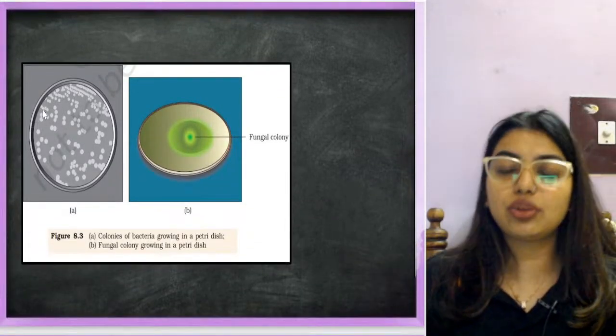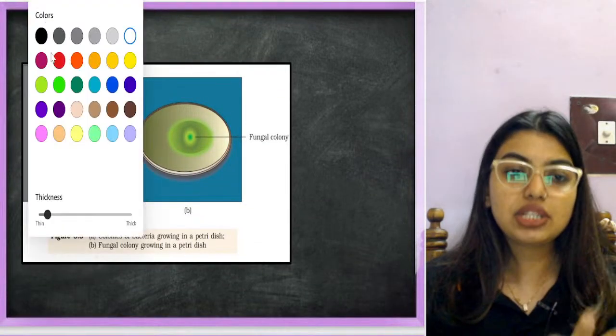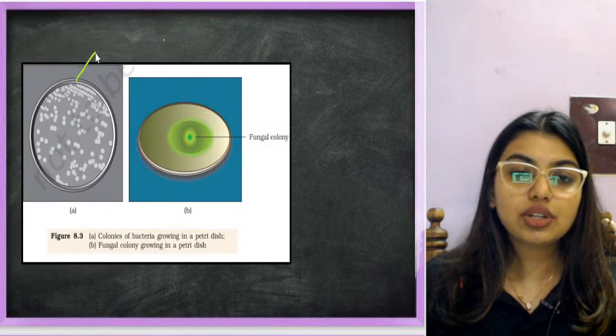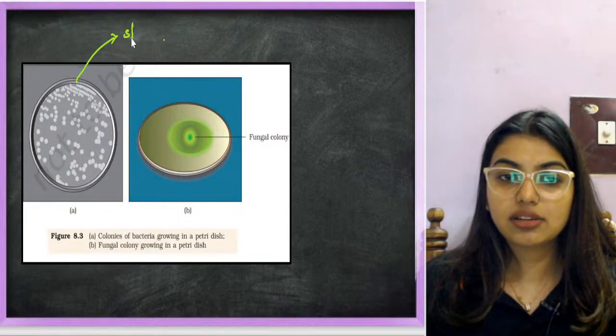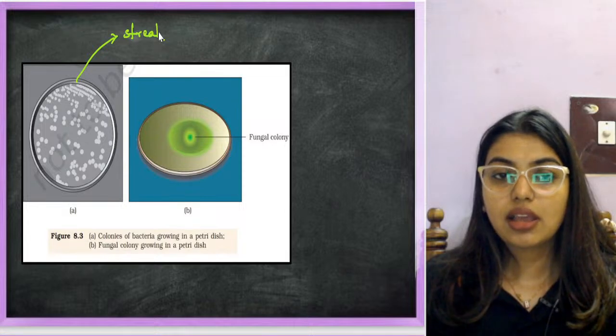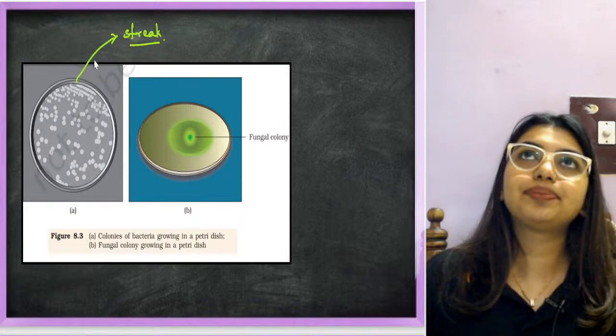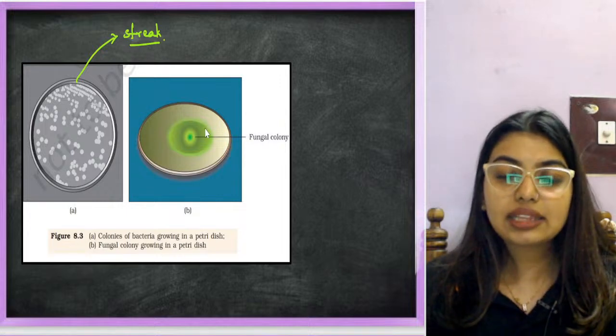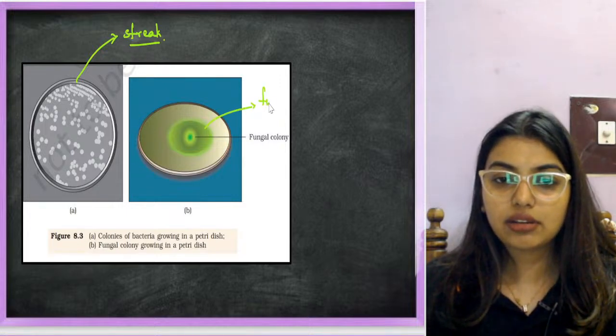Now, this is what I told you. The first technique that you're seeing here is called streaking. Here, what we do is we make streaks. We have different techniques to do this. And this is a fungal colony. This is fungus.